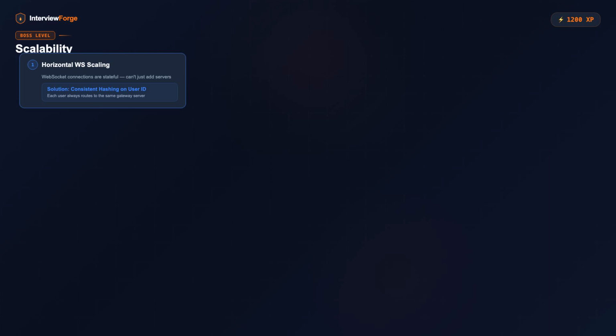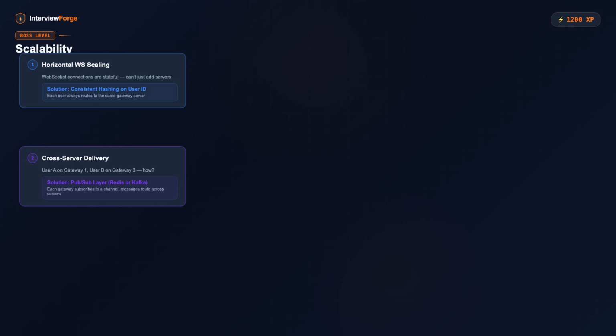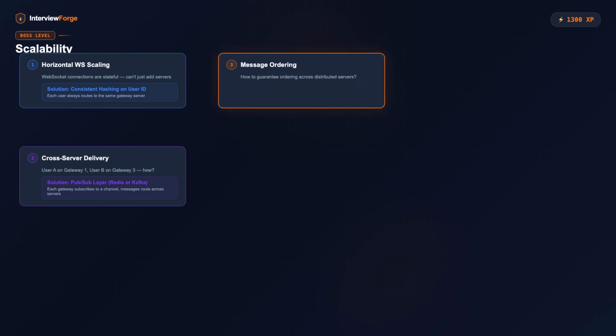Second, cross-server message delivery. User A is on gateway 1, user B is on gateway 3. How does the message get across? A pub sub layer. Redis pub sub, or Kafka. Each gateway subscribes to a channel. When a message needs to reach a user on a different server, it gets published to that server's channel. The gateway picks it up and pushes to the right WebSocket.